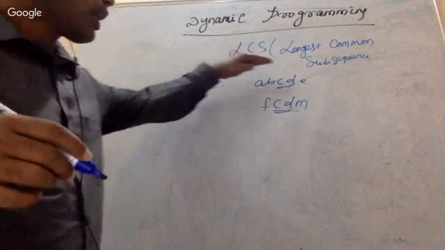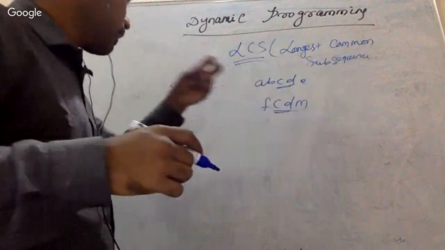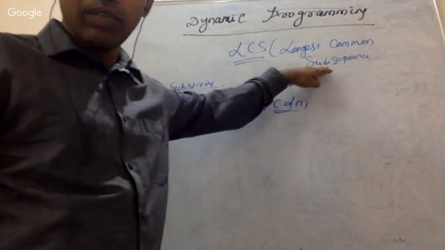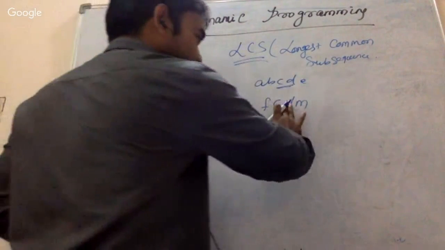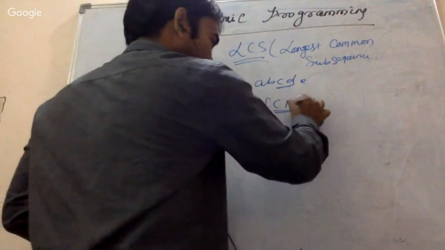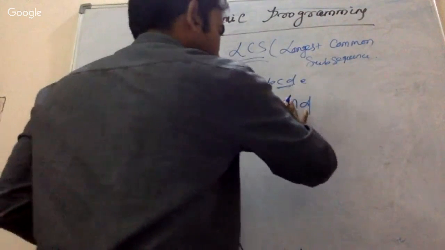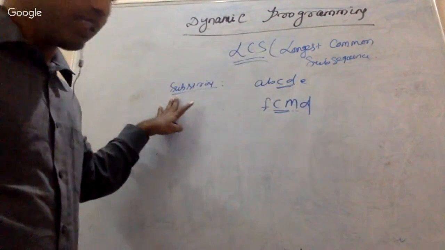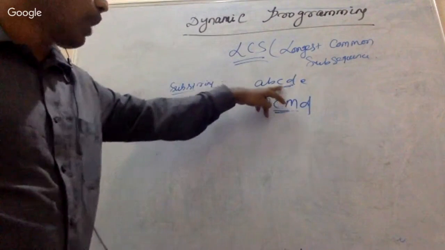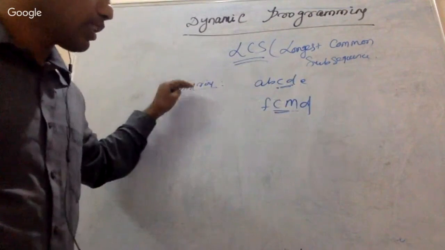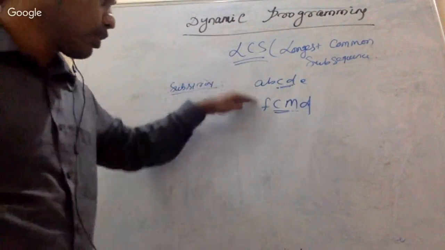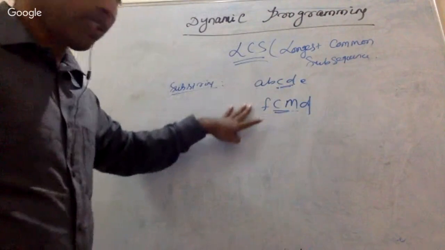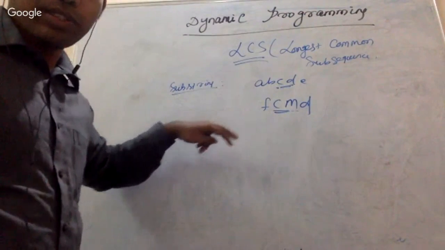But if I ask what the subsequence is, forget about the longest one, we will go for that. First of all, we need to understand what a subsequence is. Suppose it is like this. If I ask for the substring, then there is only one match. What will be the substring for this particular case? Can anybody respond? What is the substring for these two strings?